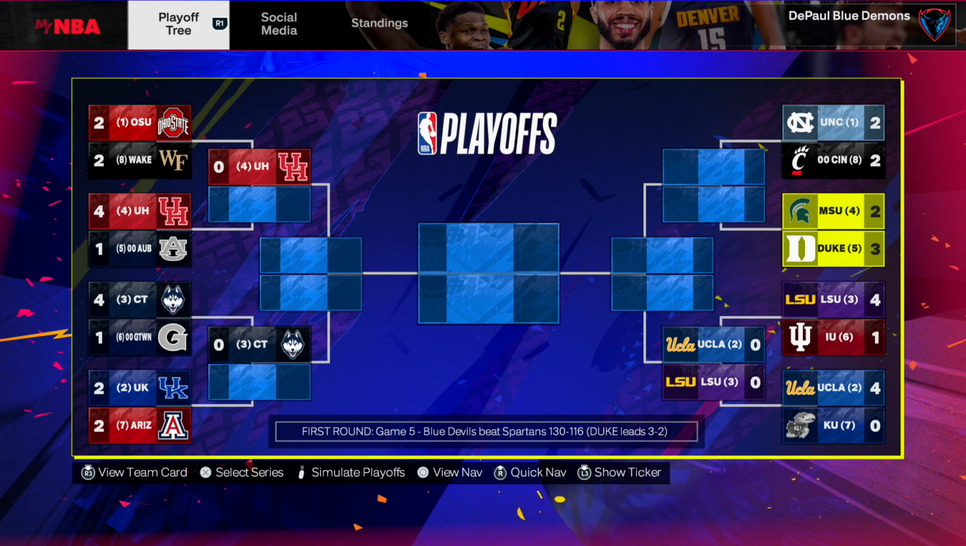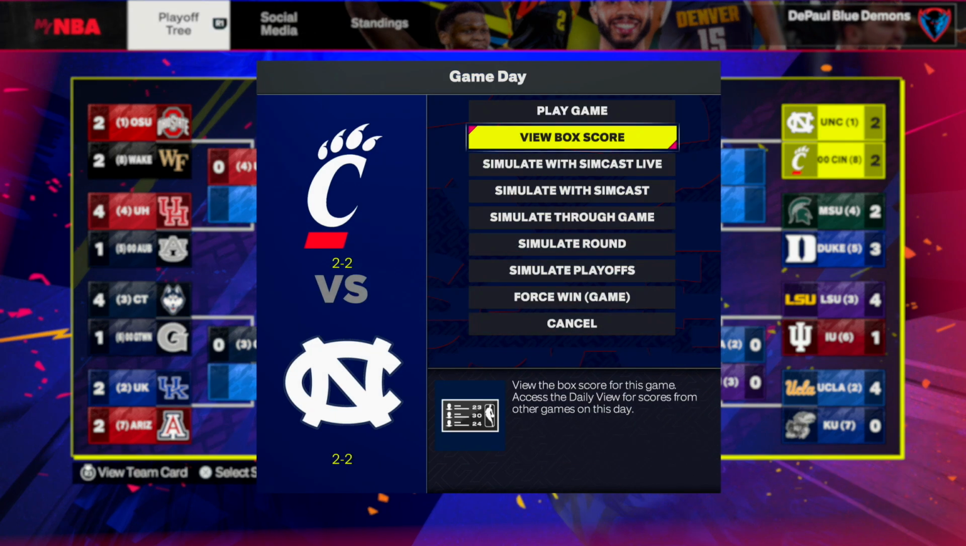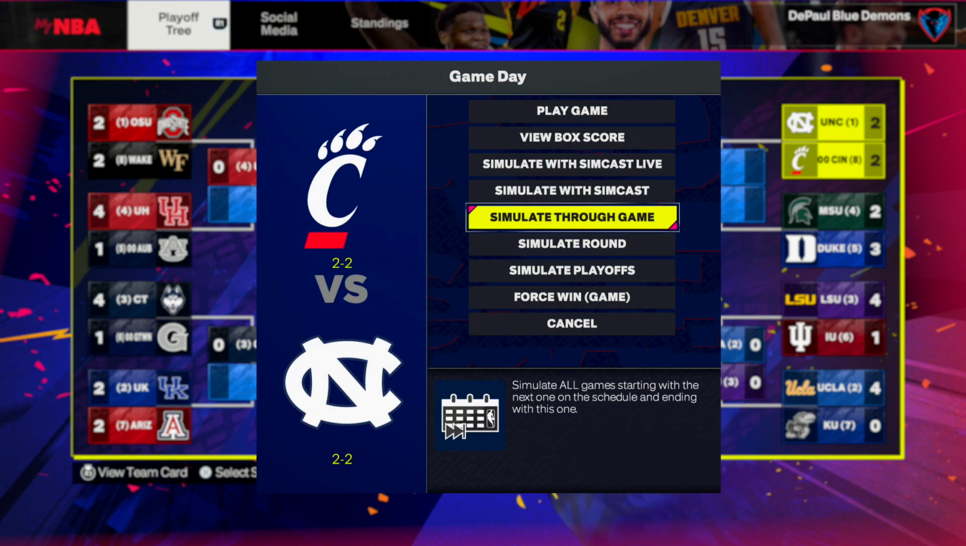Back to the Eastern Conference. Duke was down 2-0 to Michigan State. They've now won 3 games in a row. Let's catch up with this series. UNC is tied at 2.